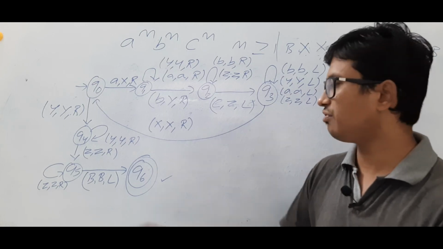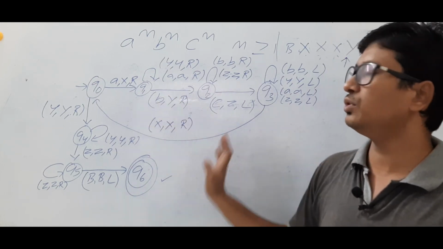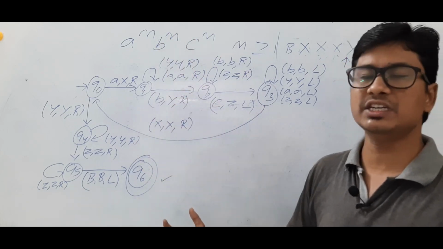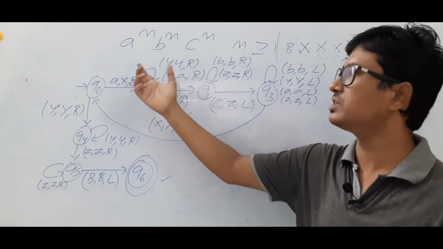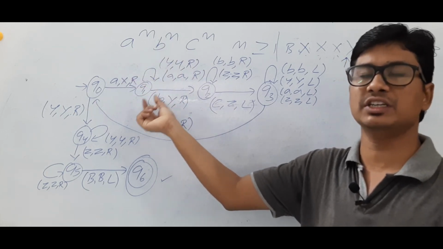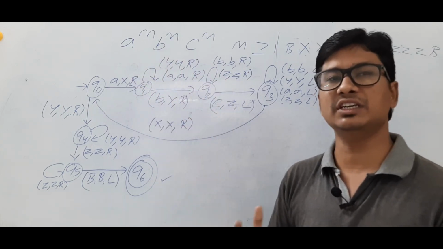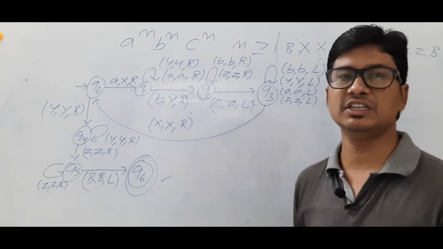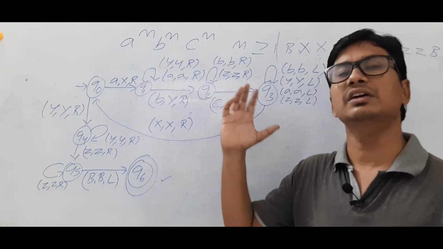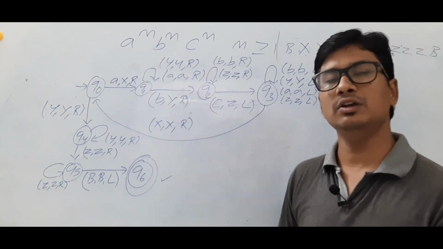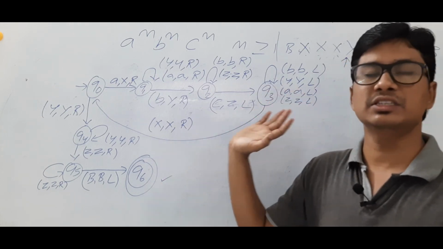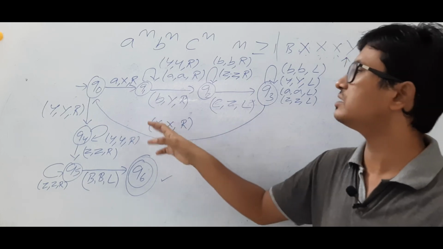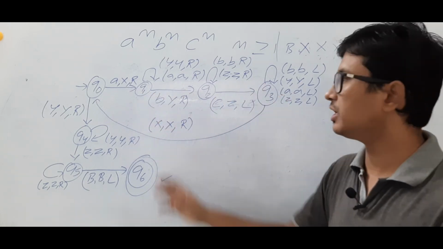If it is going to the final state, then I can say that the Turing machine is accepting the string which belongs to the language. If you take any string which does not belong to the language, then there will be no configuration in any one of the states. Then we will say that it is reaching a dead configuration or rejection state. And if it is reaching the dead configuration state, then I can say that the string is not accepted by the Turing machine. If you want, you can check it and you will go to some dead configuration state, meaning that you will not find any move from that state.